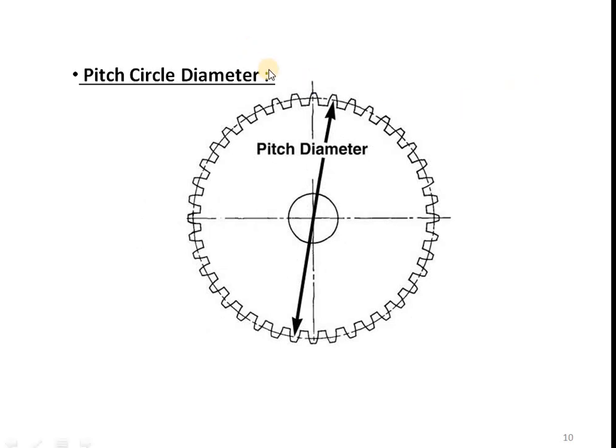The next point is pitch circle diameter. The diameter of this pitch circle is called pitch circle diameter. The size of the gear is usually specified by the pitch circle diameter and it is denoted by small d.